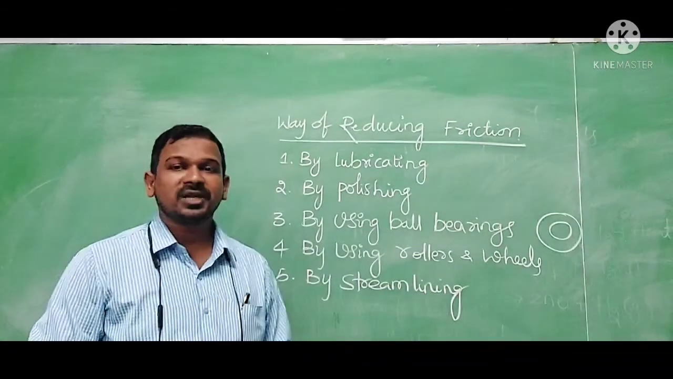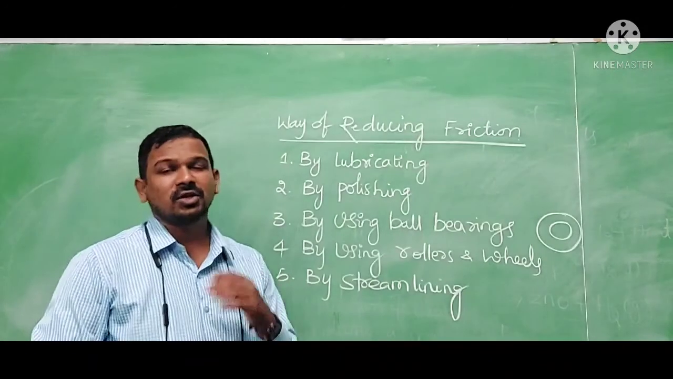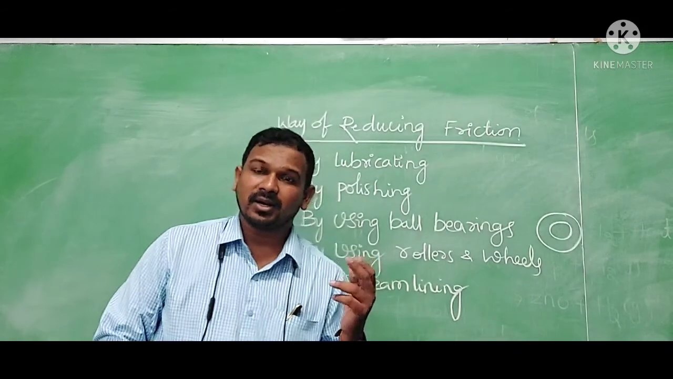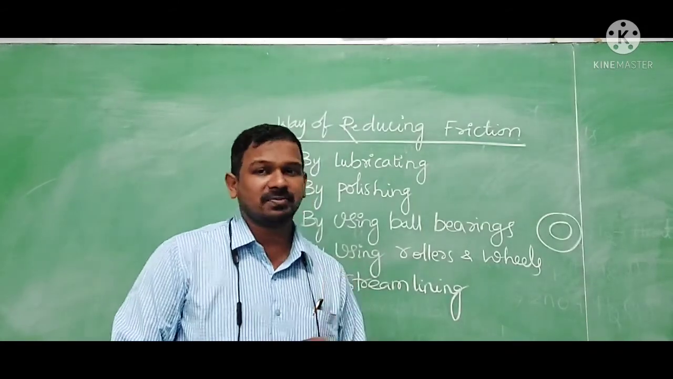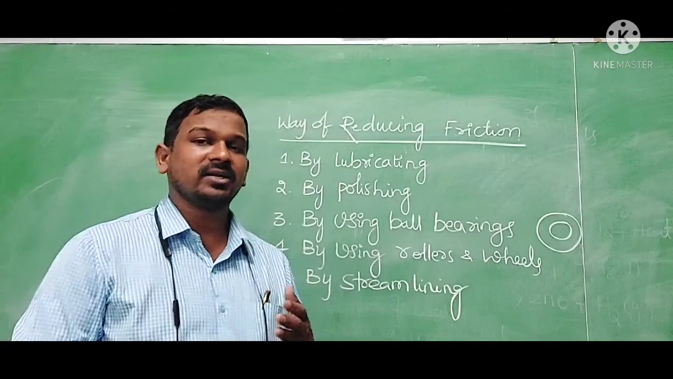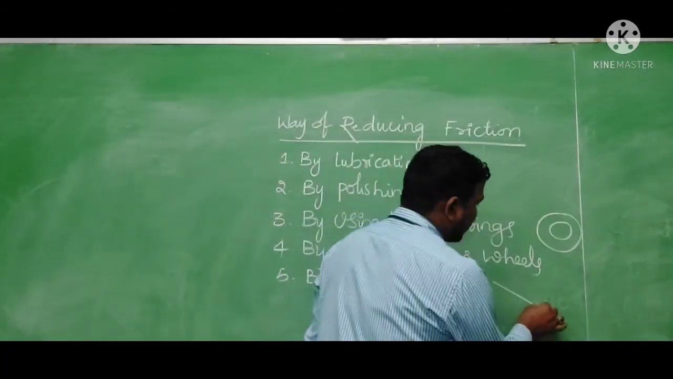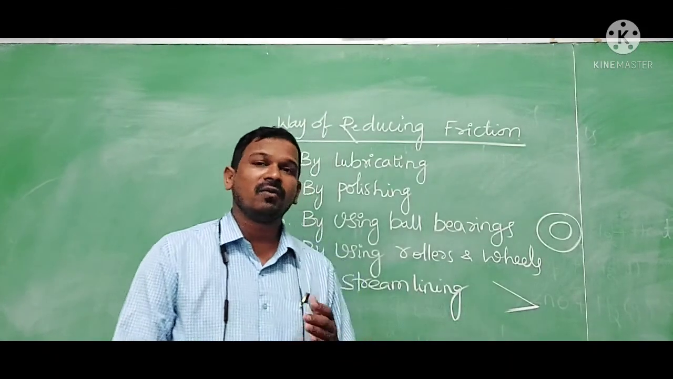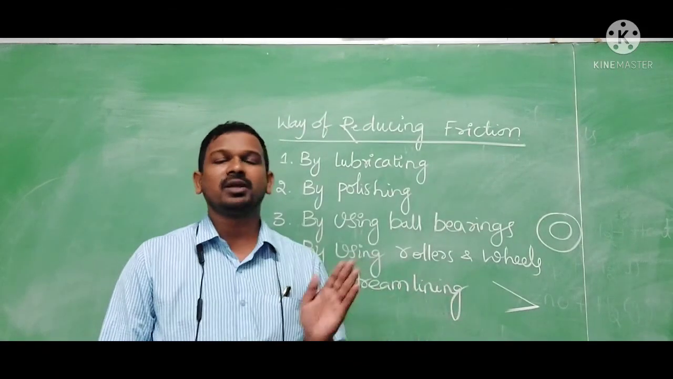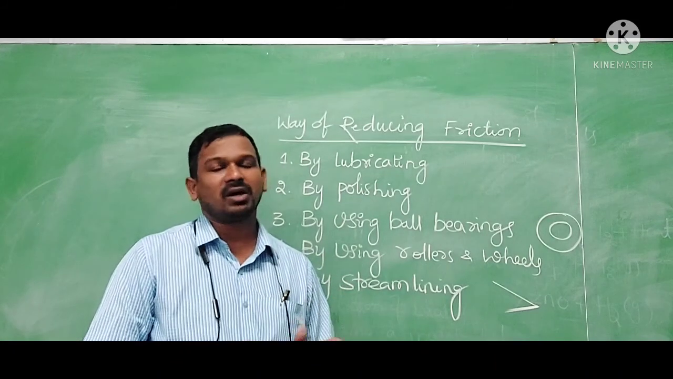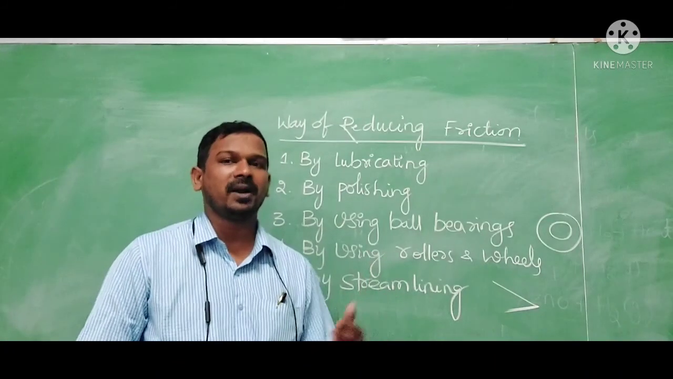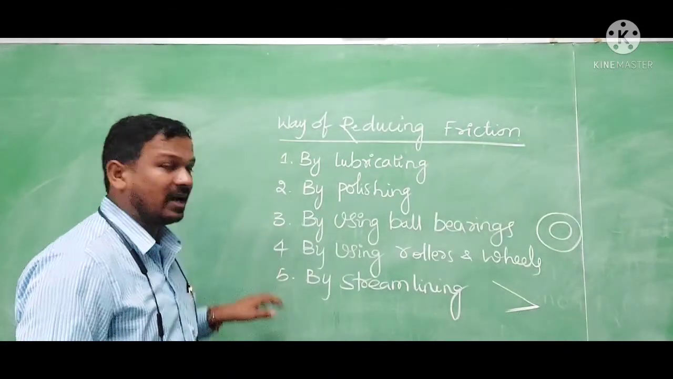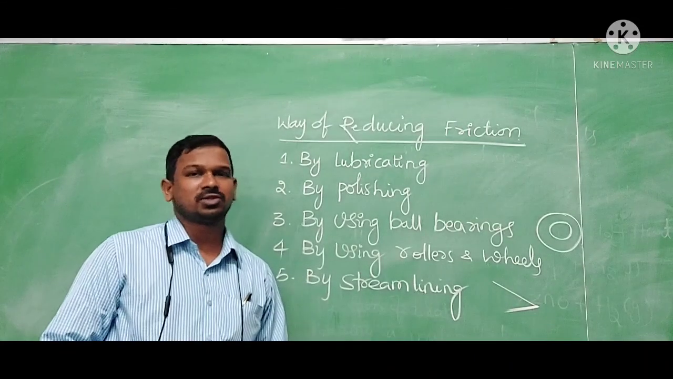Next, by streamlining shapes. As you know, vehicles like cars, bicycles, aeroplanes and ships are in a streamlined shape. The front part of bullet trains is also in a streamlined shape. Why? Because they can easily go through the air or water, so less friction is applied on them. So these are the ways to reduce the friction. By this, we finished this topic.